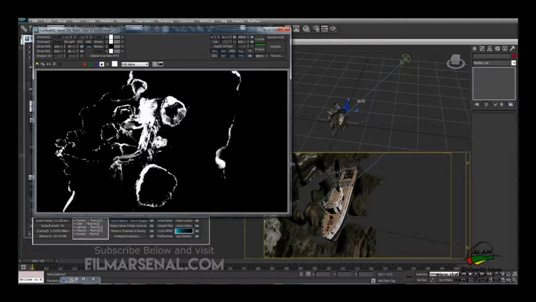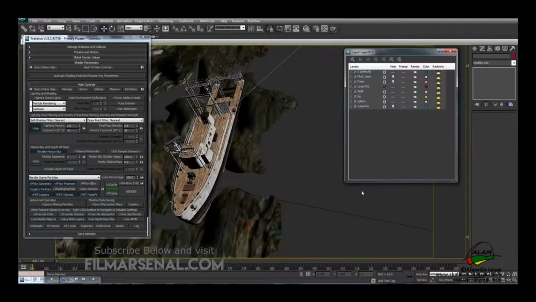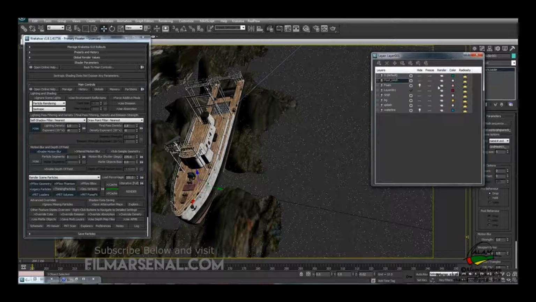For matting out the geometry, we need to switch on, okay, we'll go to the camera view, and we need to switch on the fluid mesh and the ship and the BG.